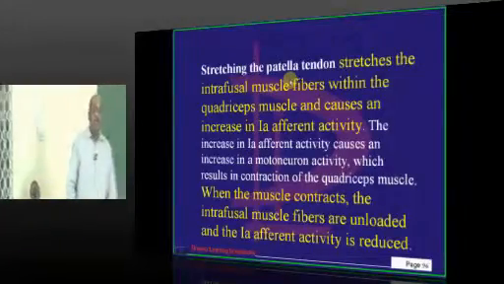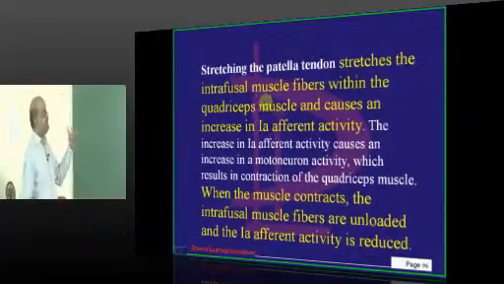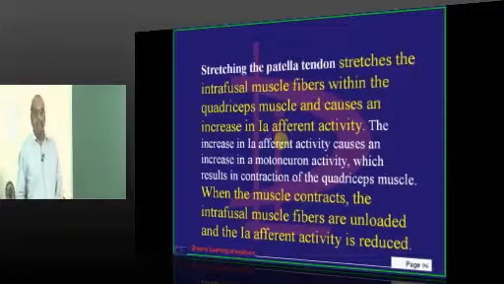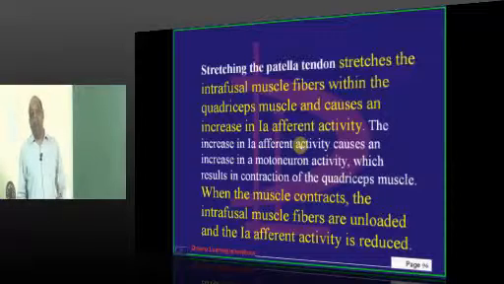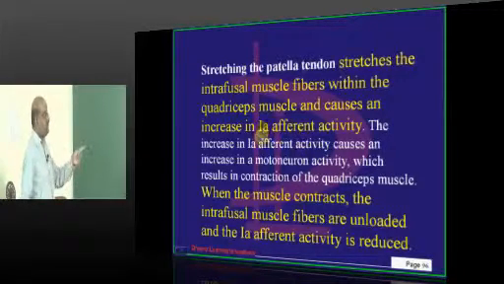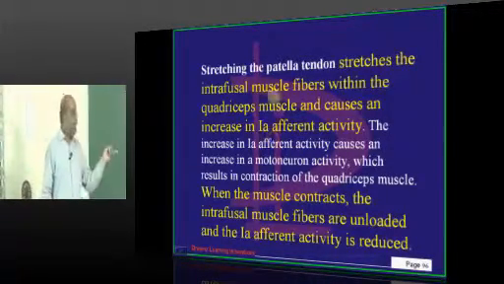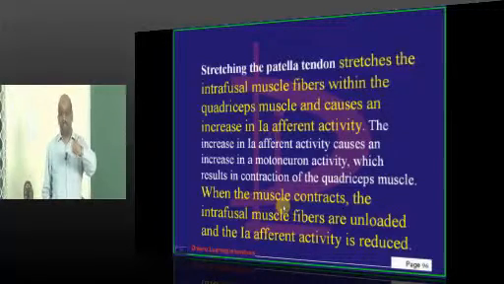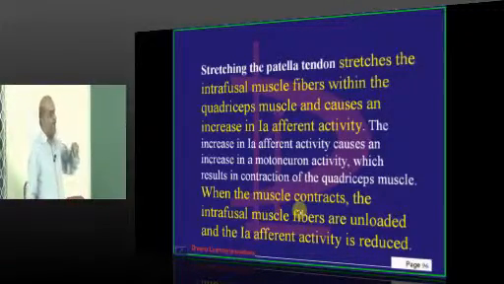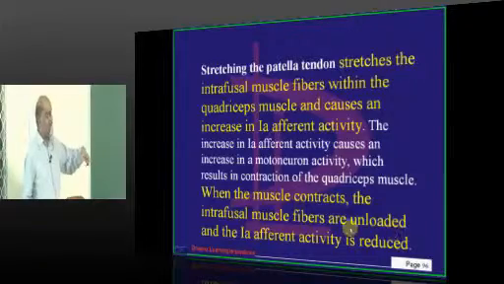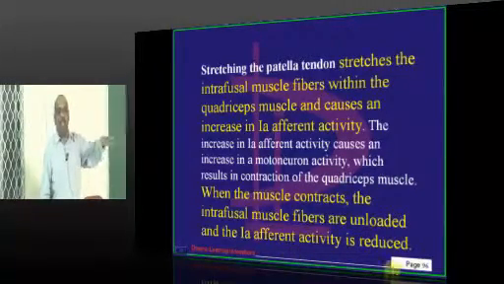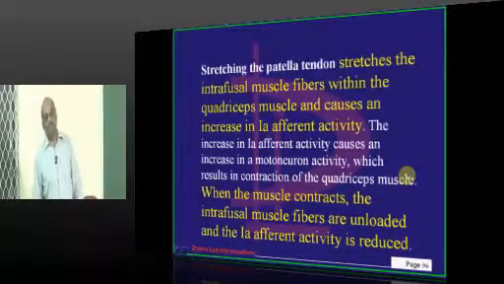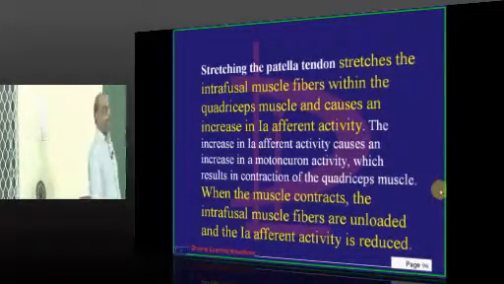And the stretch in turn will stretch the intrafusal fibers, and that increased intrafusal fiber stretch will then stimulate 1A afferents. 1A afferents will lead to contraction of the muscle. The moment the muscle contracts, the intrafusal fibers become unloaded, and the moment they become unloaded, 1A afferent activity in turn will reduce.